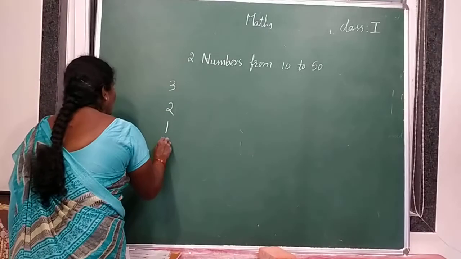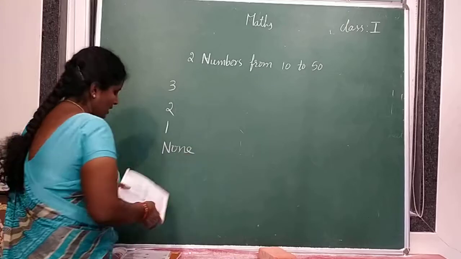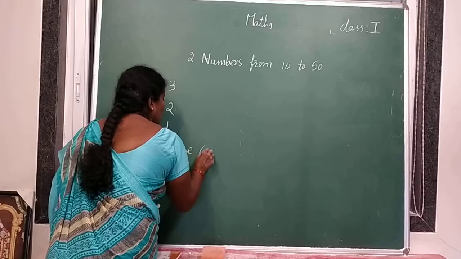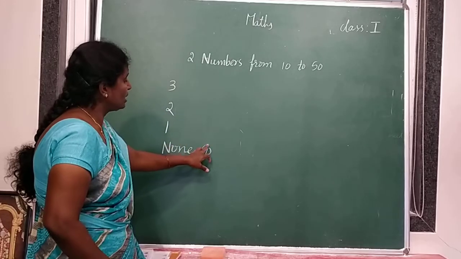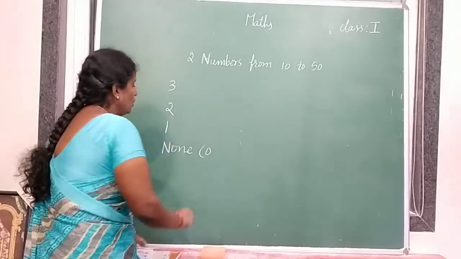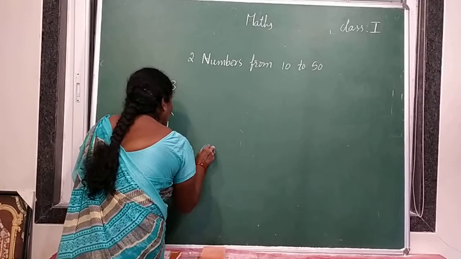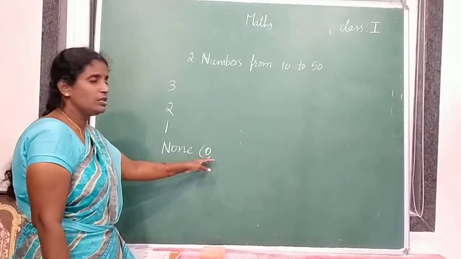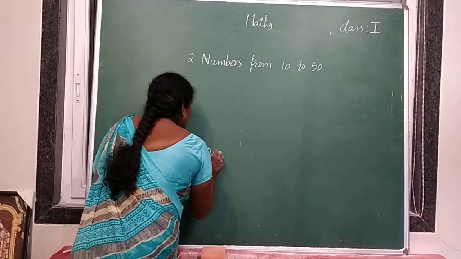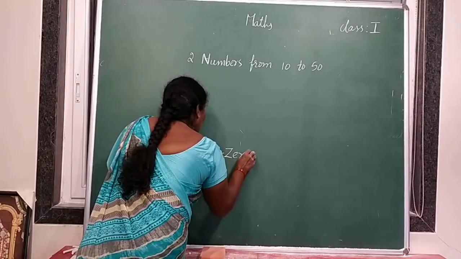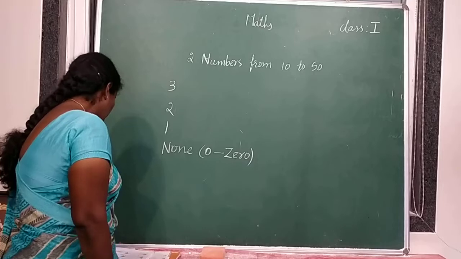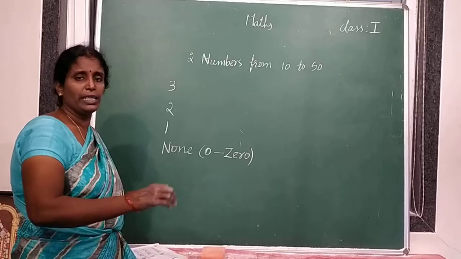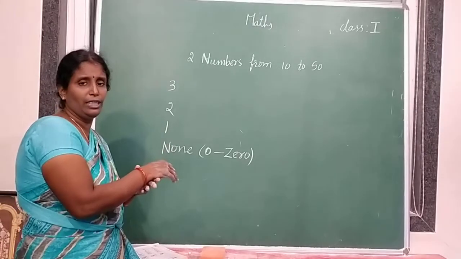None. So none is nothing, there is no bird. None is nothing but 0. So 0 is like O, like a circle. None, nothing, empty, nil. For all those we write 0. Its spelling is Z-E-R-O, 0. So 0 represents absence of something. Absence of something means there isn't anything.